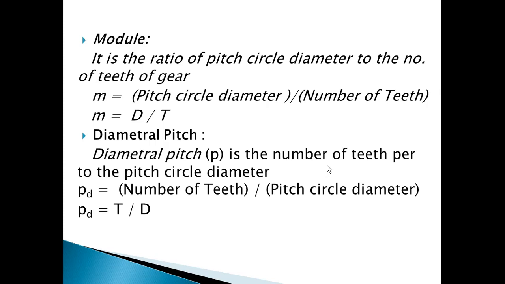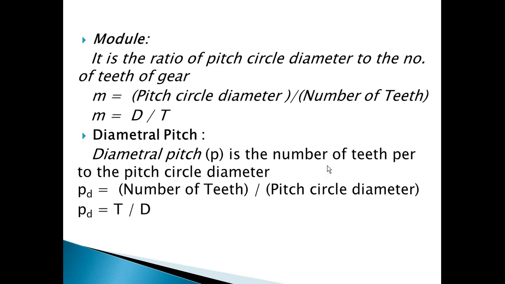Also, I can keep the number of teeth same, but I can change the size of the gear. So to make a correlation between the size of the gear as well as the number of teeth to be present on a gear, we are finding out one more term, and that term is called the module of the gear, and it is given in terms of pitch circle diameter to the number of teeth. So module is once again an imaginary term, but this imaginary term is related to the physical terms which are present on the gear. What are these two terms? Pitch circle diameter and number of teeth.